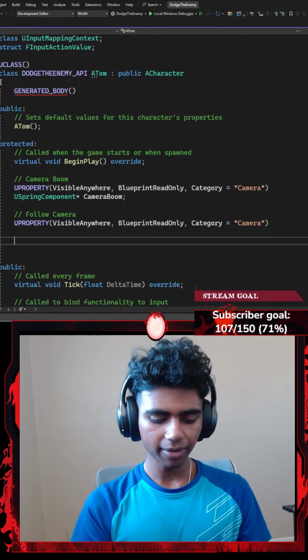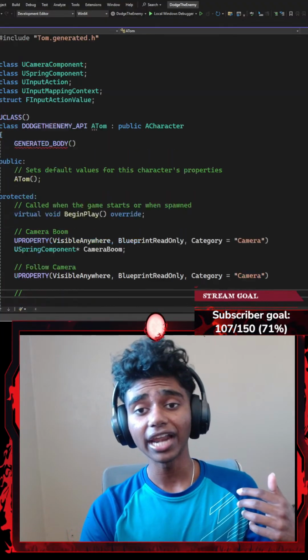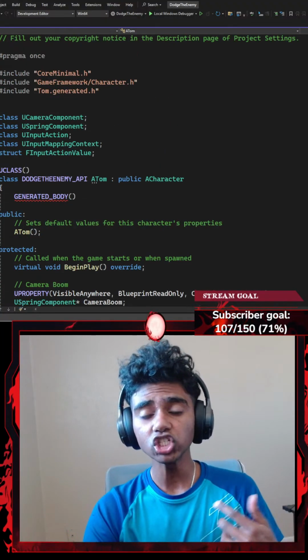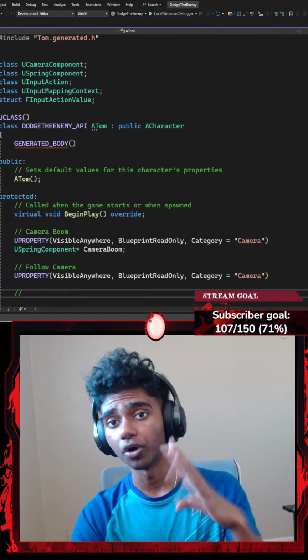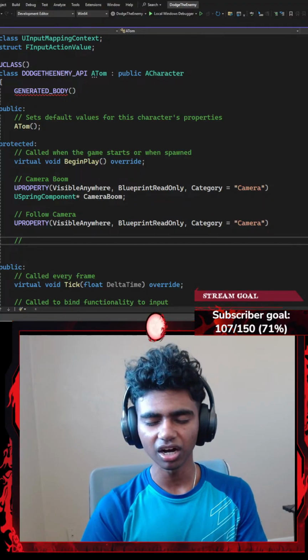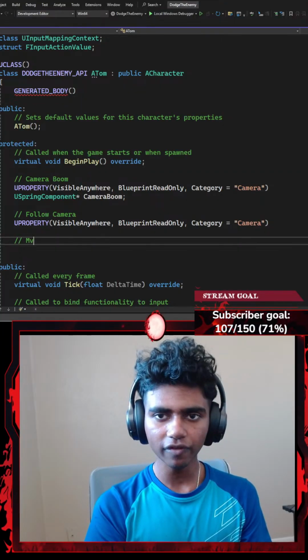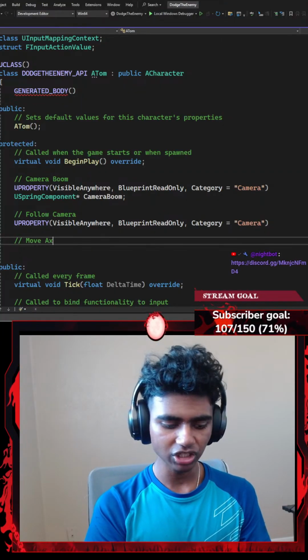Alrighty, once I'm done with that, I'm going to go ahead and add another comment. This time, I'm going to add a bunch of new properties for the bunch of input actions that I had, which I did have 4 in total. It's the move action, look action, RMB action, and summon action. So firstly, I'm going to go with move action. Let's add a comment that says something like move action.